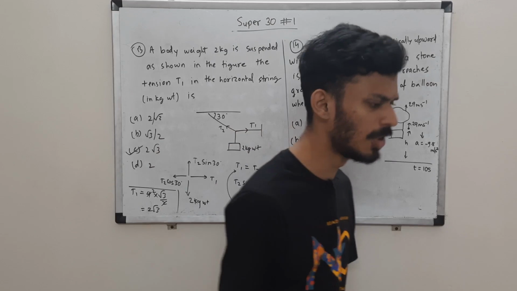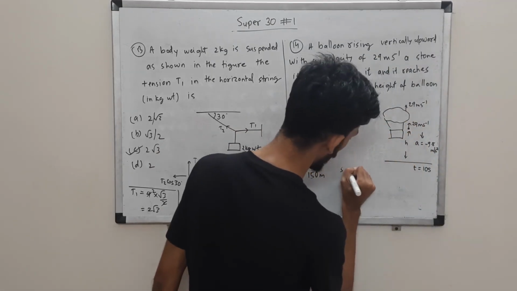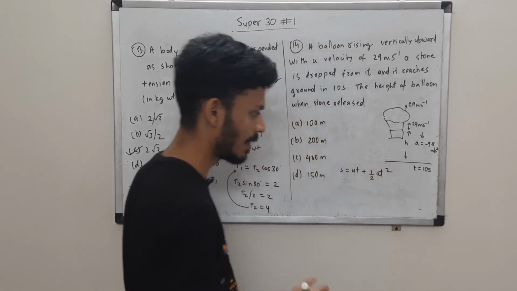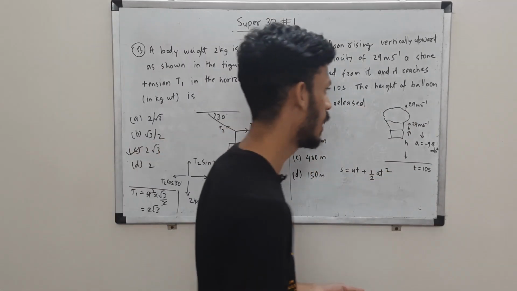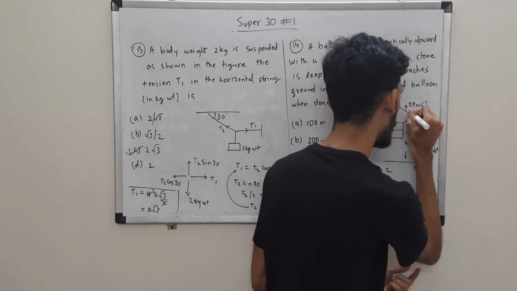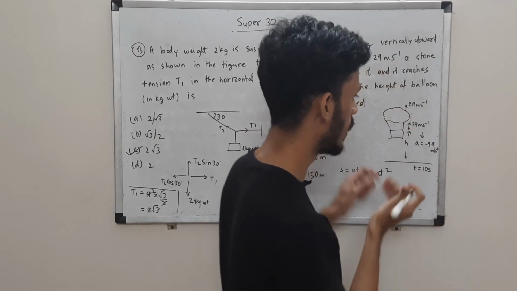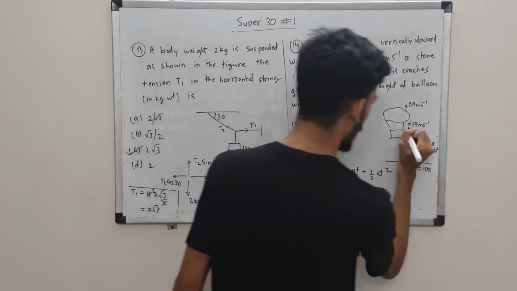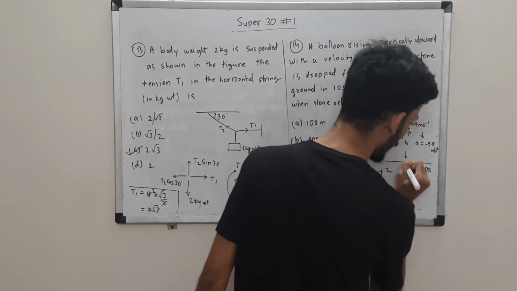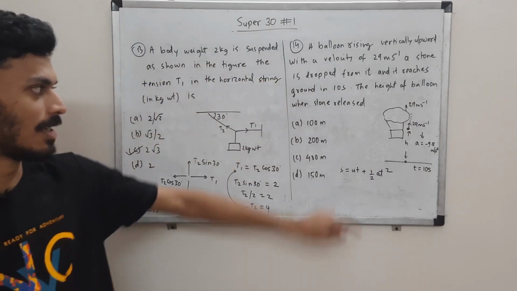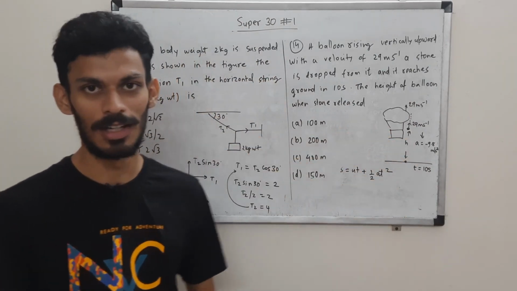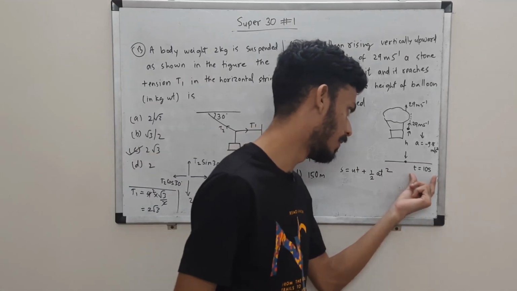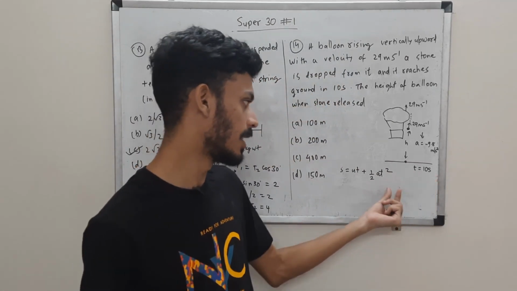Now it's very simple, you are just supposed to use s is equal to ut plus half at square. Here s is displacement. Since the stone for the observer will go up and then come down, s will only give you the shortest distance between the 2 points, the point of release and the ground, for 10 seconds. It is the difference between the initial and final point, the shortest distance.